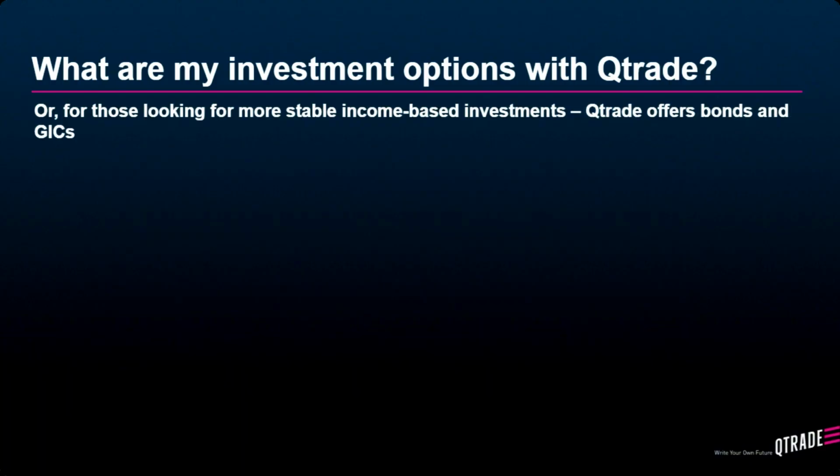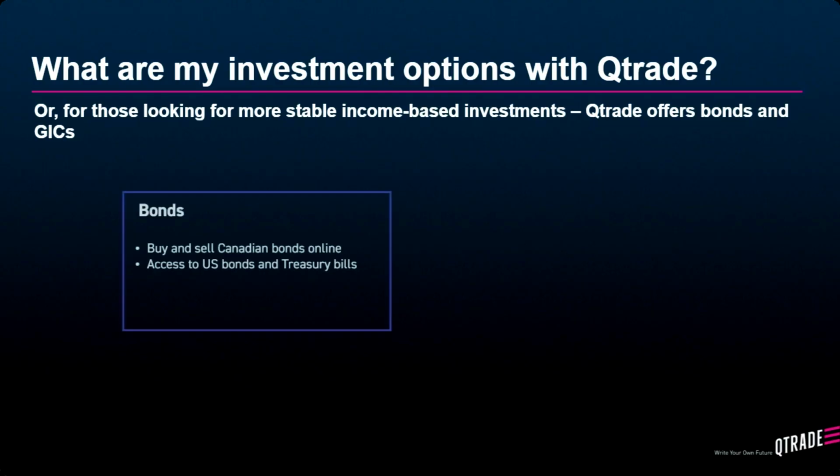And for those who are looking for more stable investment options, Qtrade offers bonds and GICs. So bonds are debt instruments that are issued by companies or governments that pay you a predetermined interest rate. Through Qtrade, you can buy or sell Canadian company or government bonds through Qtrade's bond trading portal. Or if you want to purchase US bonds, you can do so by contacting Qtrade's trading team.